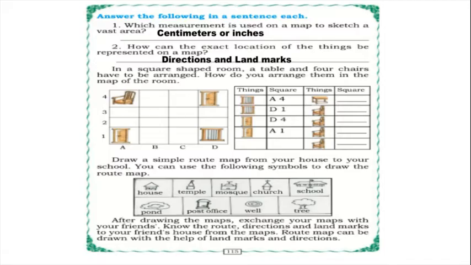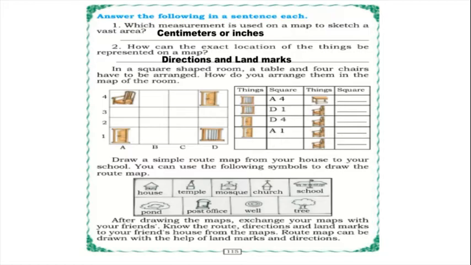For breadth they have given letters, and for length they have given numbers. So here in the square you have to write how you arrange them in the map of the room. We have already done this in the case of Yasmin and in the case of Anwar also. Children, I hope you will do this. I leave this to you.